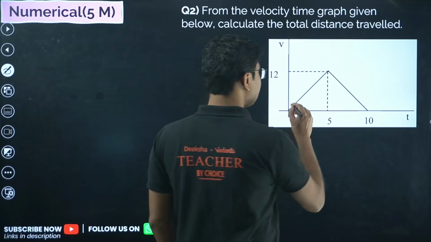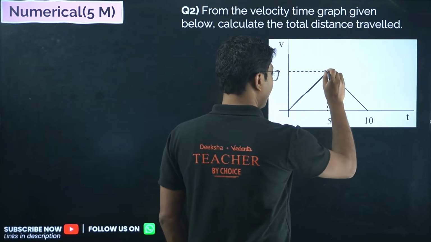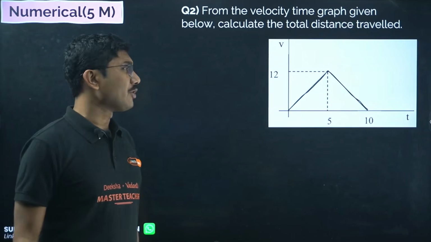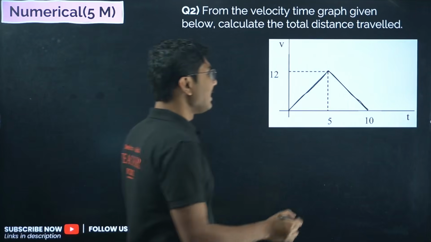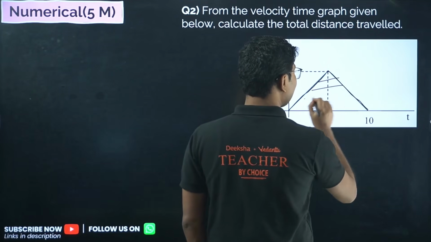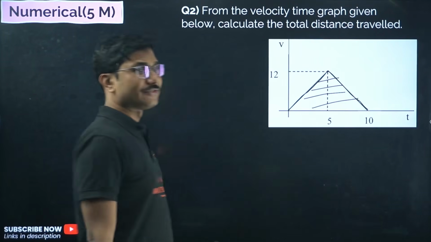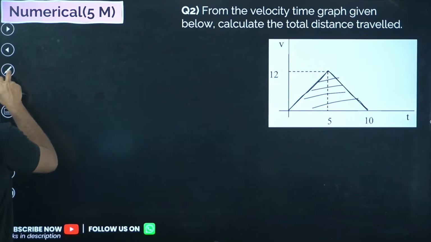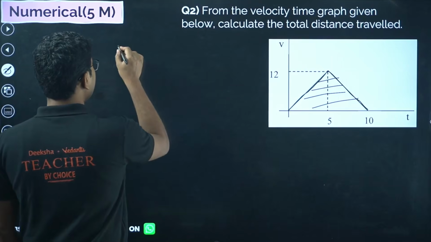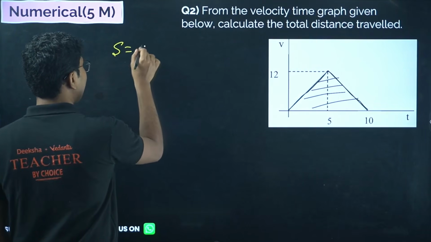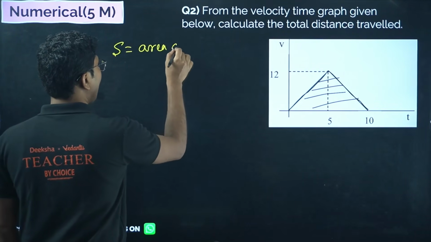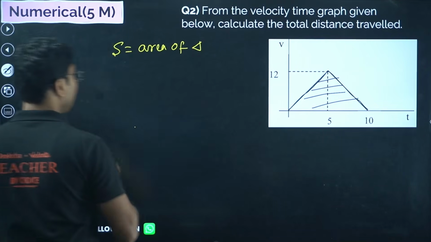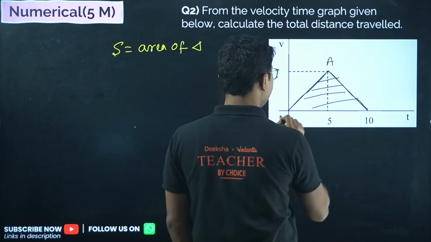So if you see, this is a triangle. Okay, the graph I have chosen is simple. It can be slightly more complicated than this as well, but you have to understand that the distance traveled is basically the area under the graph. If you can calculate the area of this triangle, you can find the distance traveled. So what is the distance traveled? Distance traveled is given by S equals area of triangle. Say this triangle, we name the triangle, say A, B, C.